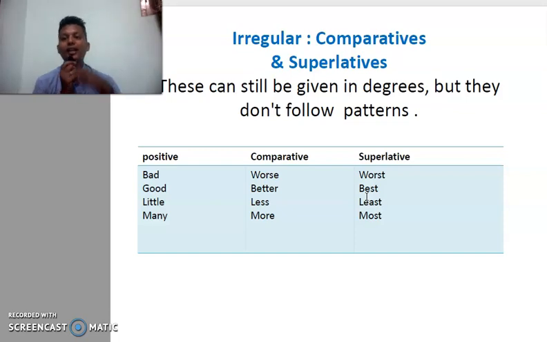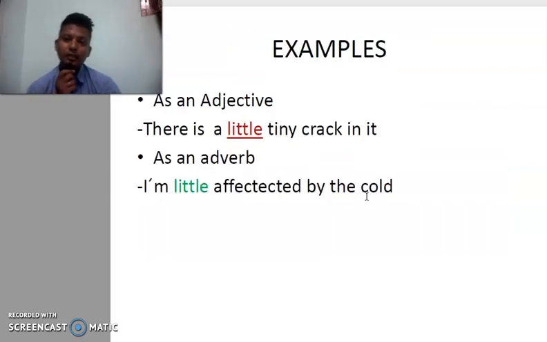They carry a different form of what you call adjective in comparative and superlative. Just check the examples: bad, worse, worst; good, better, best; little, less, least; many, more, most. These are all examples where we find an entirely different structure or word in the comparative form and also in the superlative form. They can still be given in degrees, but they do not follow patterns.